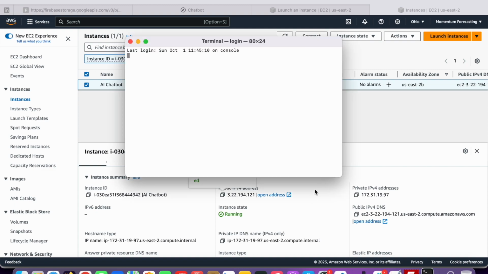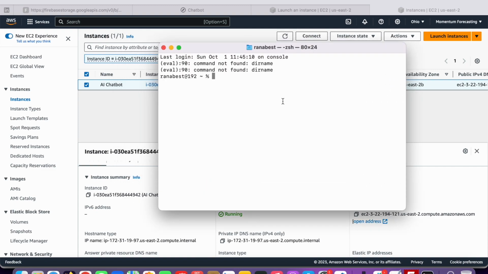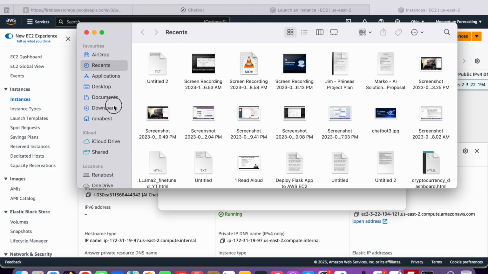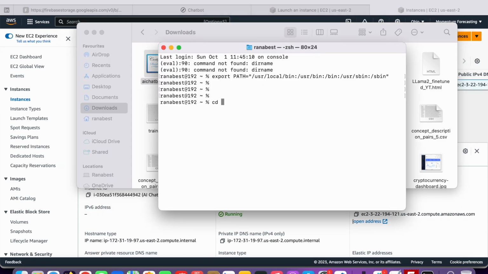Open your terminal. If you're on Windows, open your command prompt. You need to go to the folder where you downloaded that PEM file, the key value pair file. Right now it's in my downloads folder. I'm here. Now you need to connect to your Amazon server through the terminal.